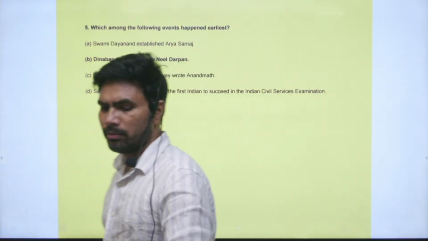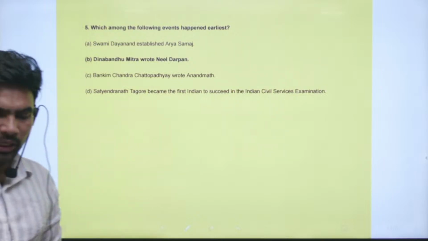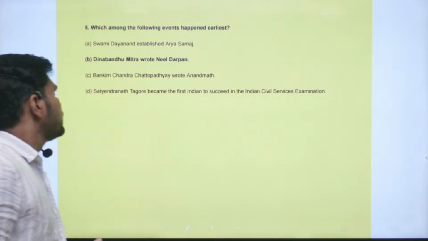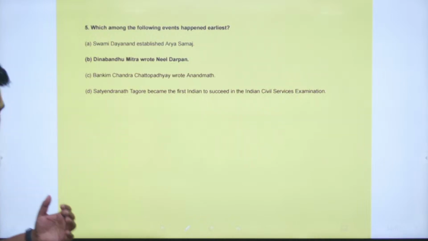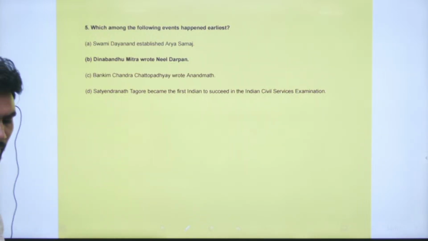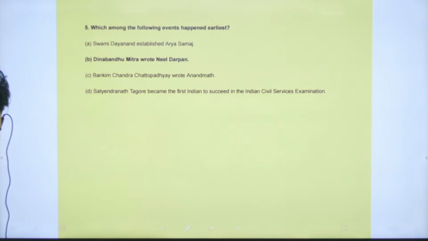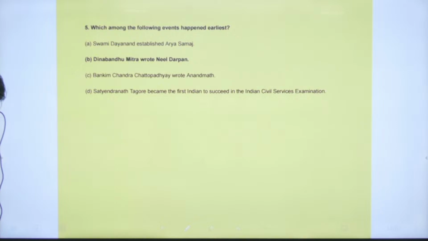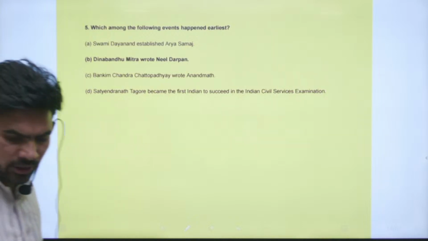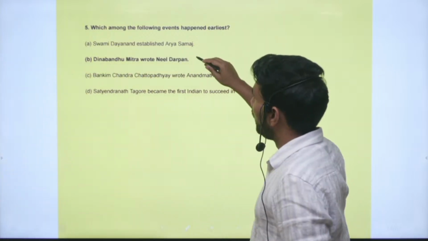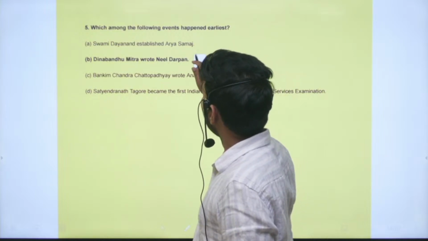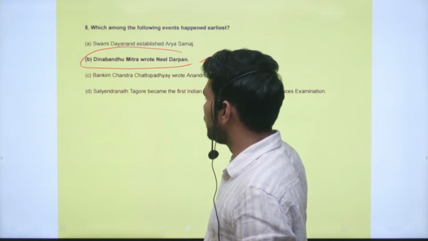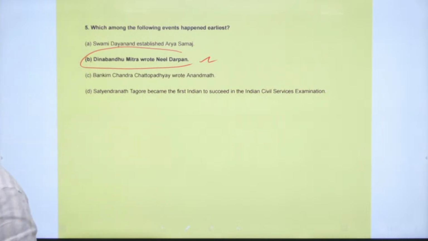Next question, question number 5. Which among the following events happened earliest? So again you will see a chronological question. The options are: Swami Dayananda Saraswati established Arya Samaj; Dinbandhu Mitra wrote Neel Darpan; Bankim Chandra Chattopadhyay wrote Anandamath; Satyendra Tagore became the first Indian to succeed in the Indian Civil Services examination. In this, Dinbandhu Mitra's Neel Darpan happened earliest.